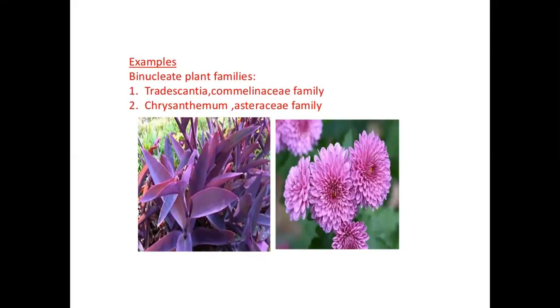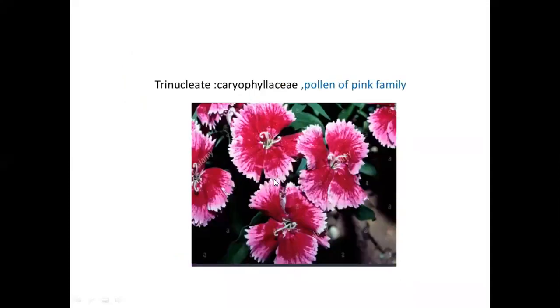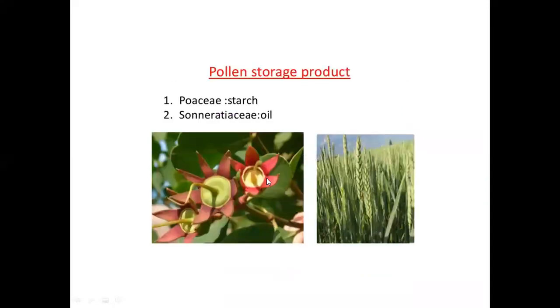Example, binucleate plant families: Tradescantia, Commelinaceae family, and Chrysanthemum, Asteraceae family. Trinucleate: Caryophyllaceae. Pollen storage product: Poaceae and Sonchaceae.